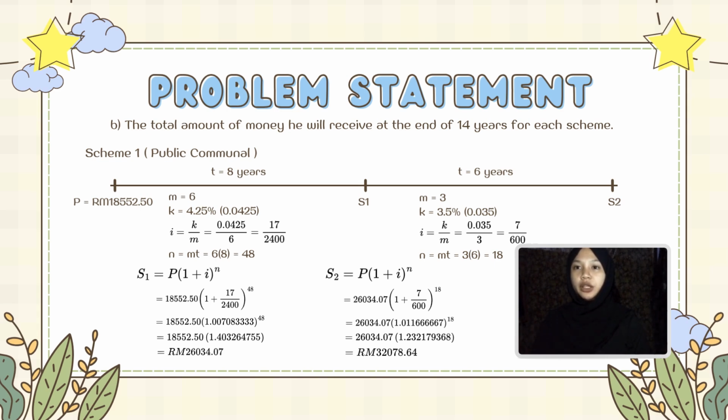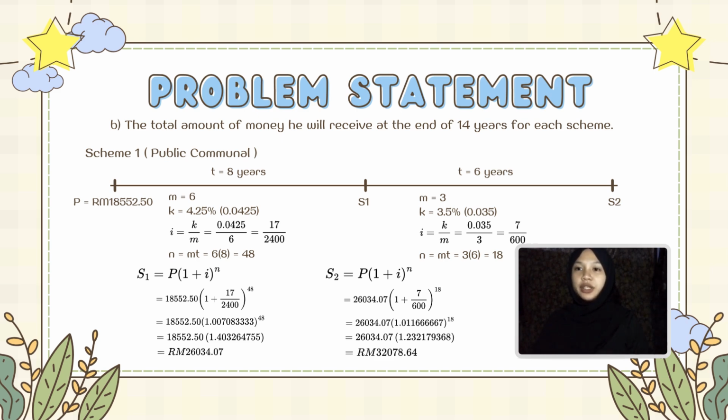Scheme 1, Public Communal. First, I will explain Scheme 1 under Public Communal. The total investment period is 14 years, which is divided into 8 years and 6 years. For the first 8 years, the principal is 18,552 ringgit and 50 cents. The interest rate is 4.25% per year, and it's compounded every 2 months, which means 6 times a year.